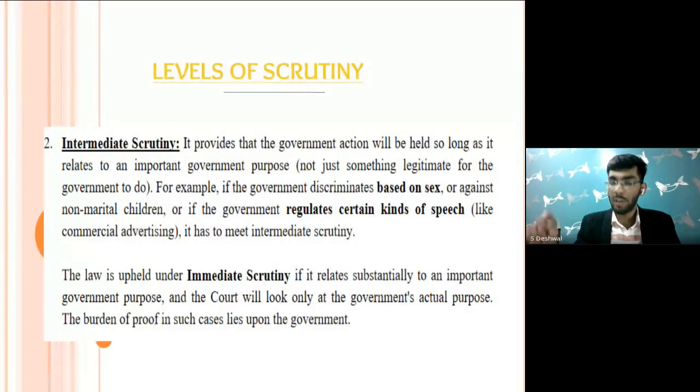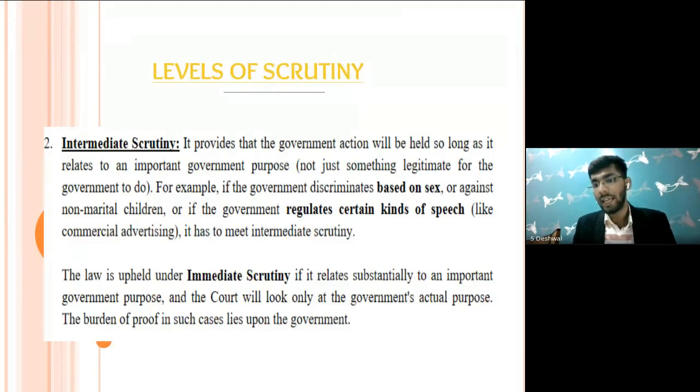So when will a law be upheld? The law is upheld under intermediate scrutiny if it relates substantially to an important government purpose. So please highlight these words, important government purpose, and the court will only look at the government's actual purpose, and the burden of proof in such a case is upon the government.